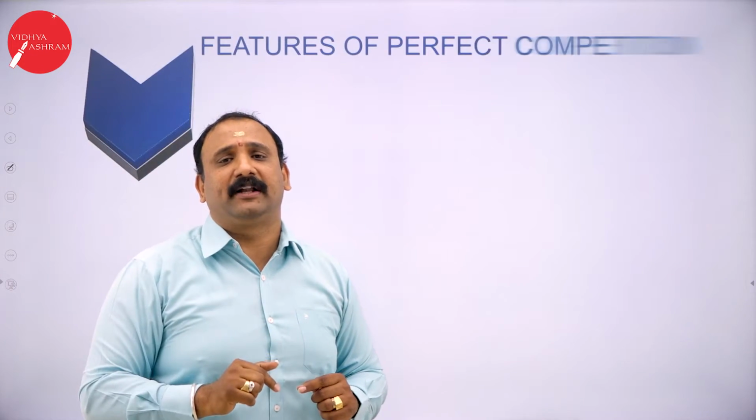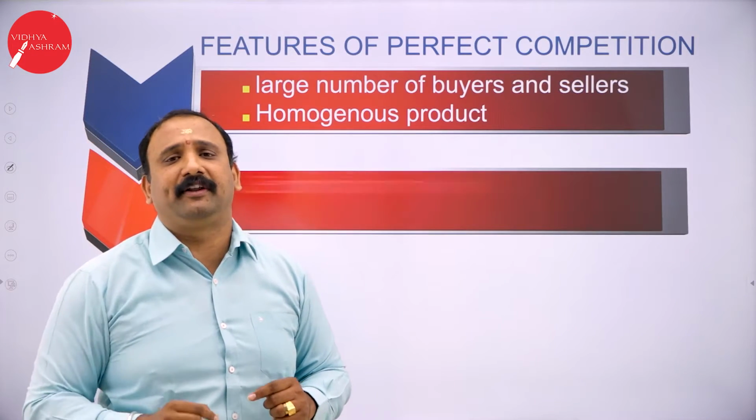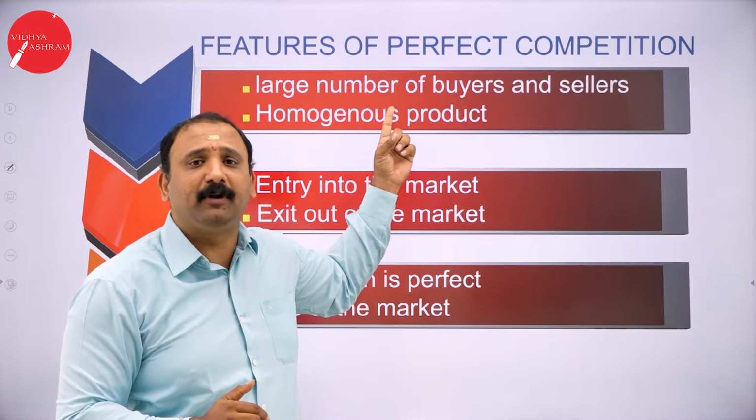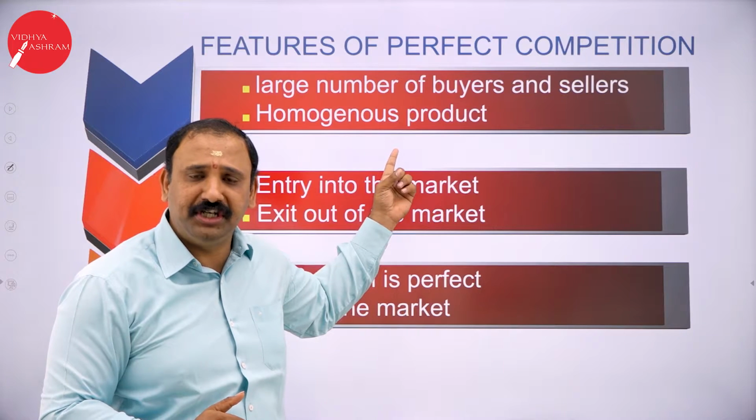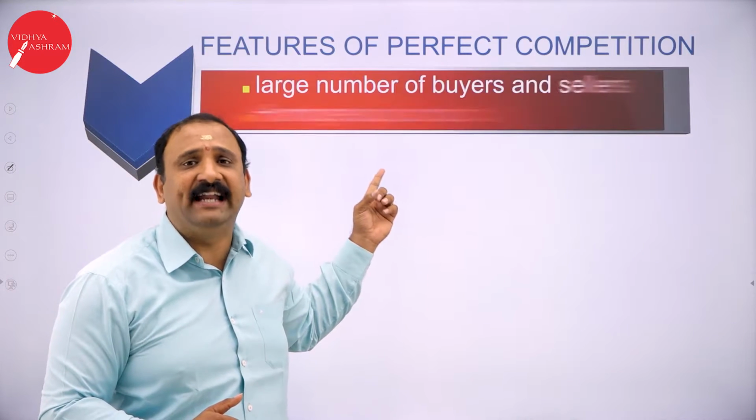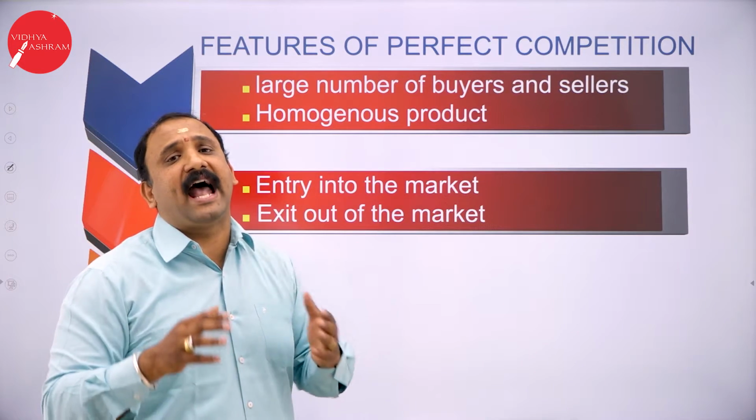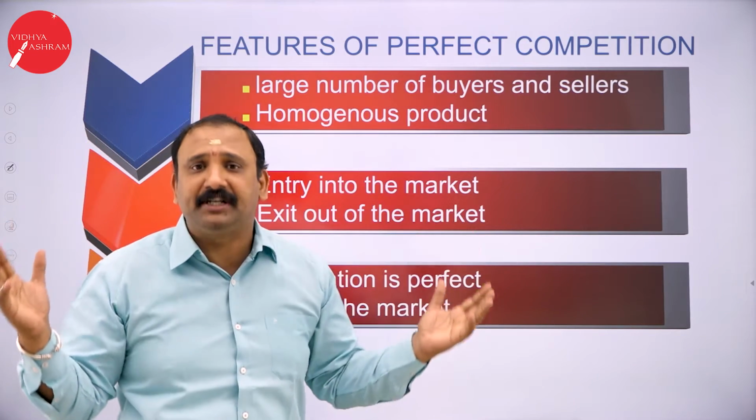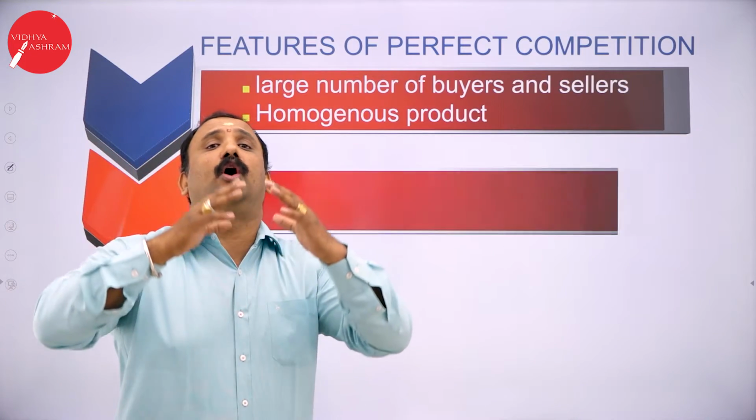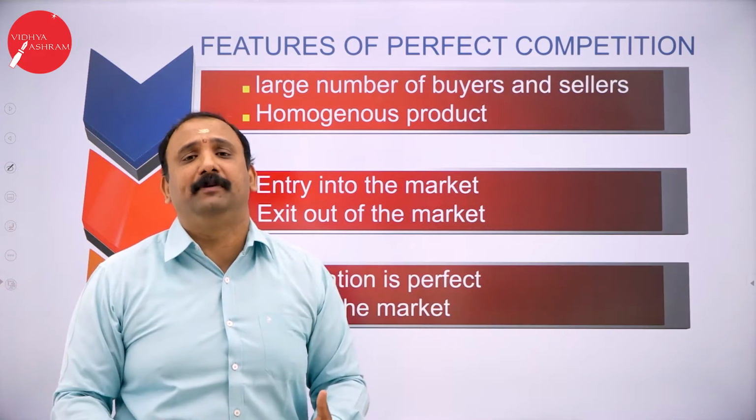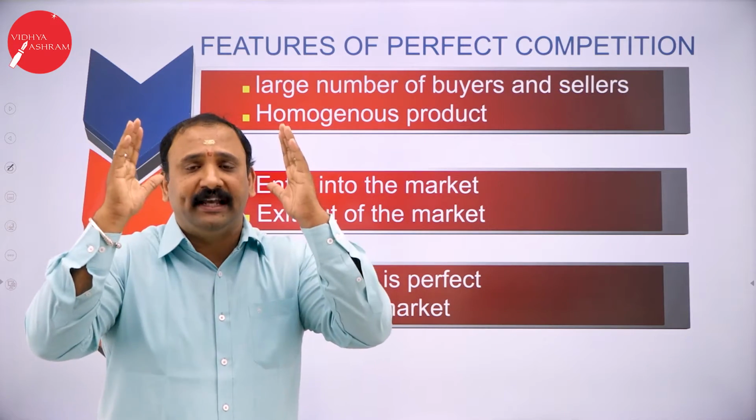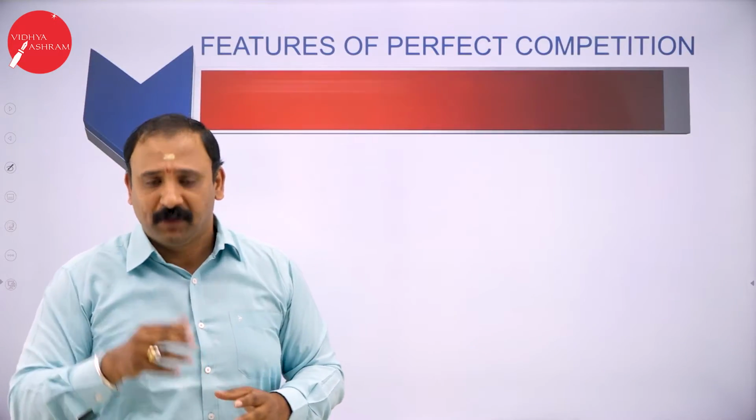So, in perfect market competition, going with a quick recap, these are the points we need to keep in mind: a large number of buyers and sellers, homogeneous products, and entry and exit into the market at your convenience, will and wish. You have all the information that you need to trade and buy in the market, and you also know the dimensions of the market. You know the number of buyers and sellers, who is selling what. Everything is perfectly fit for you. Going forward,